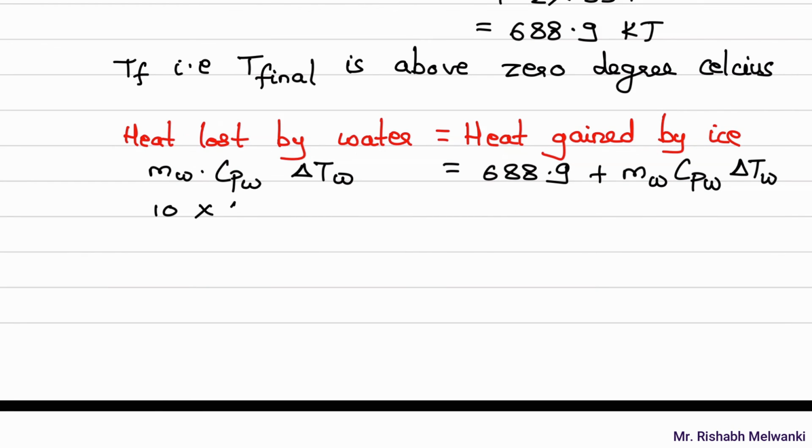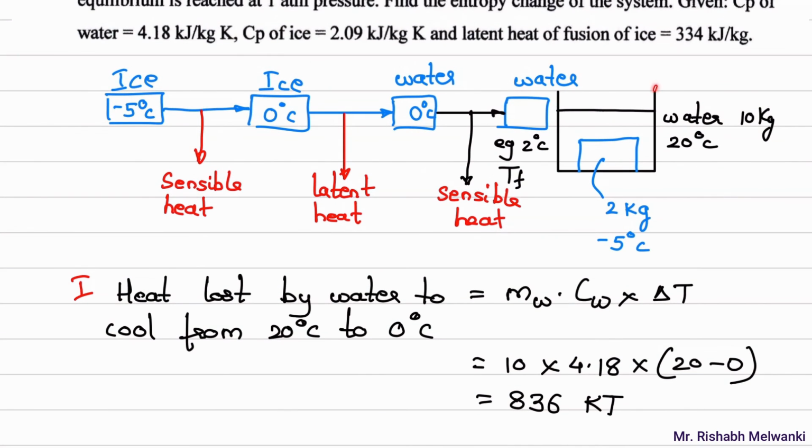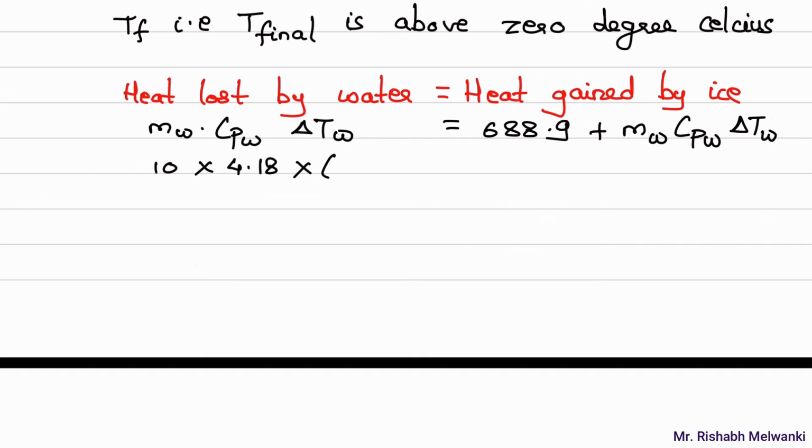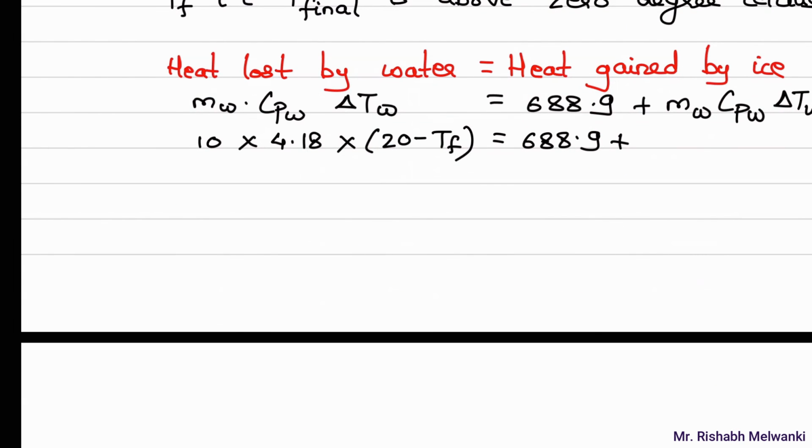So Cp of water is 4.18, into what is the delta T for water? The water temperature is reducing from 20 degrees Celsius to T final. So 20 minus T final. 20 minus T final is equal to 688.9 plus mass of water. Now this mass of water is actually the mass of ice. What is that ice mass? Mass of ice is 2 kg.